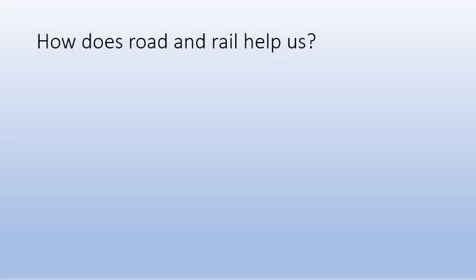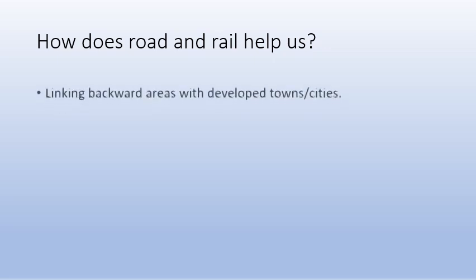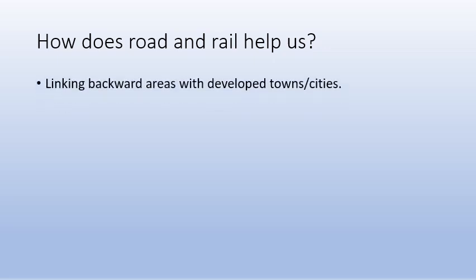Okay, how does road and rail help us? To be honest, it helps us in many ways. So this can also be termed as how does transportation help us, but these points which I'm going to explain are more detailed or connected more towards roadways and railways. Number one, it links backward areas with developed towns and cities. If there are no roads or railways, towns or small villages will not be connected to big cities.